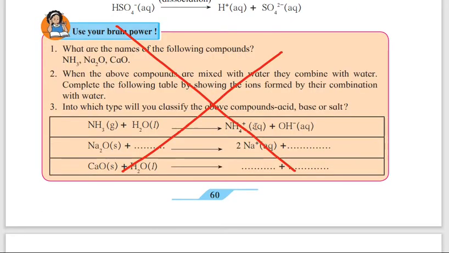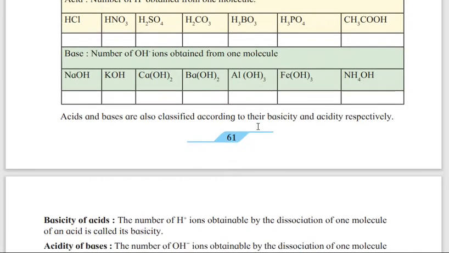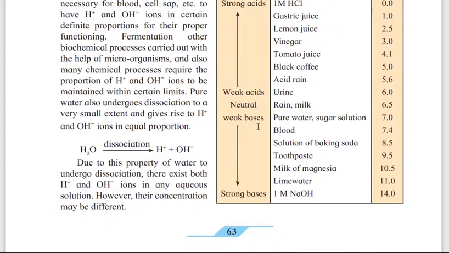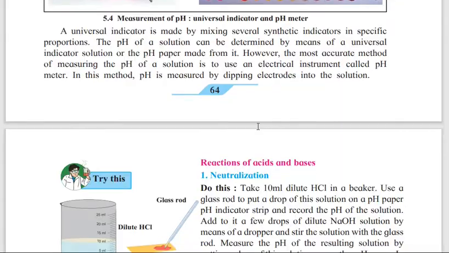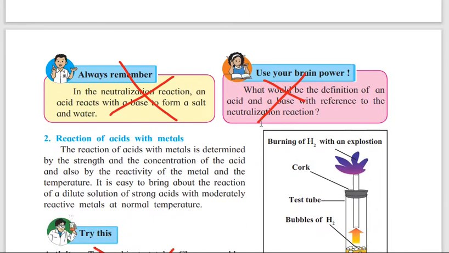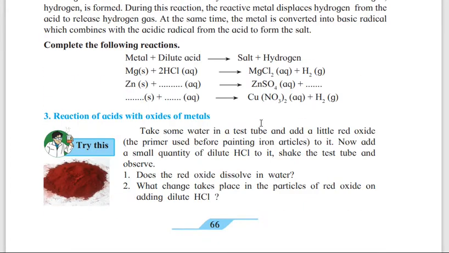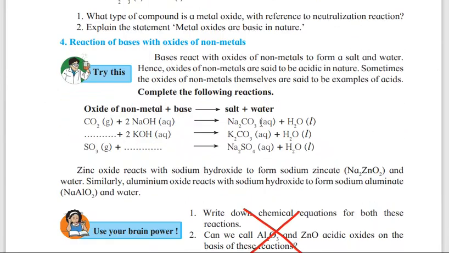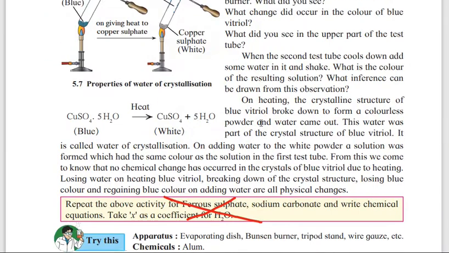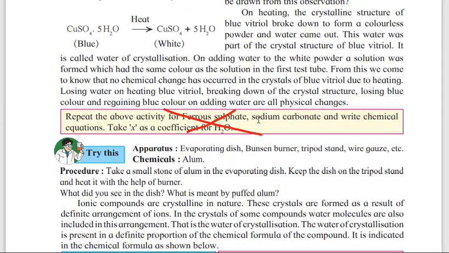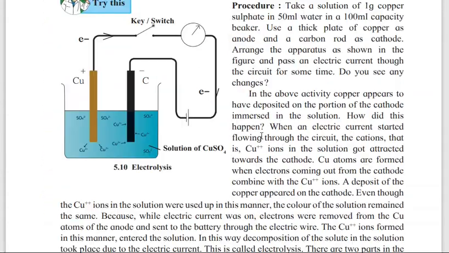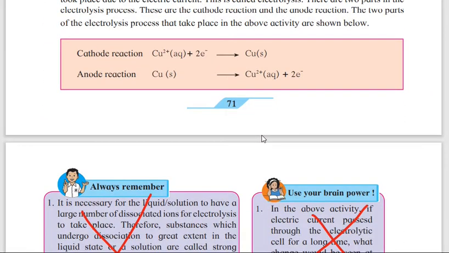Use your brain power, again page number 60. Then 62, use your brain power. Page number 66, always remember, use your brain power, try this. Page number 66 has been removed. Page number 67, use your brain power. Page number 69, again this rectangle box is not there. Page number 70, you have to do all. Page number 71 also you have to do all.